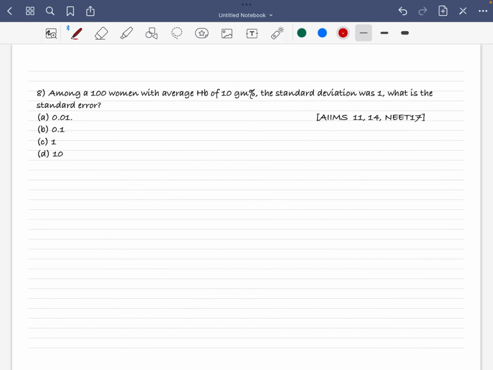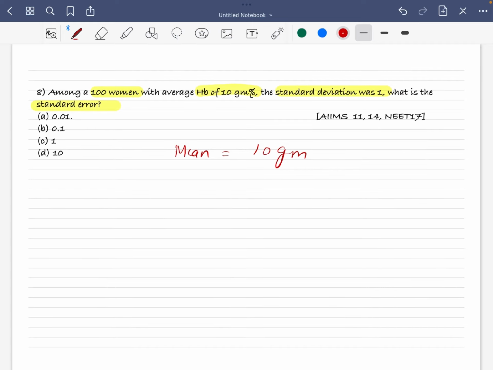Next case: among 100 women with an average HB of 10 grams, the standard deviation is 1. What is the standard error? Now we just have to understand what standard deviation means. For example, the HB mean is 10 grams, right? So the standard deviation is 1. What does standard deviation mean?